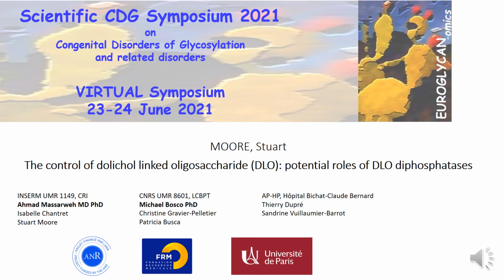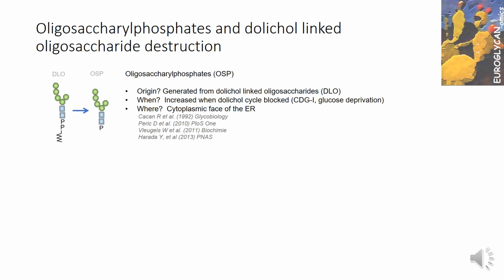Hello everybody, I'm going to talk about dolichol-linked oligosaccharide diphosphatase and their potential roles in regulating dolichol-linked oligosaccharides. Oligosaccharide phosphates are hydrolyzed from dolichol-linked oligosaccharides, and the oligosaccharide phosphates are seen in increased amounts when the dolichol cycle is blocked, such as in CDG1 or during glucose deprivation. These oligosaccharide phosphates are thought to be generated on the cytoplasmic face of the endoplasmic reticulum.